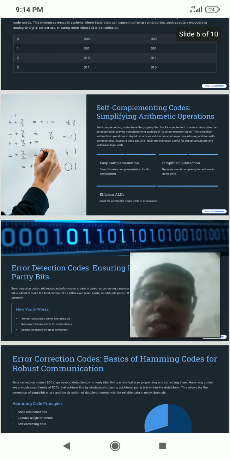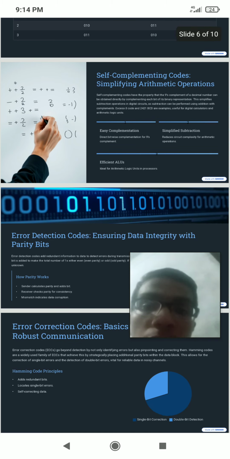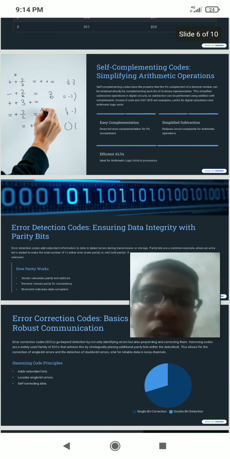After that, there are self-complementing codes. There are some simplifying arithmetic equations: easy complementation, simplified subtraction, efficient ALU use.